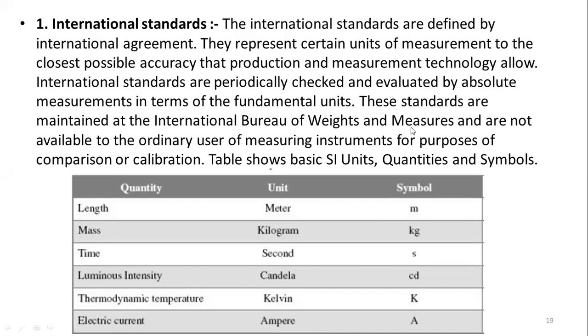See here, the first one is international standards. The international standards are defined by international agreement. Some countries or nations have joined together and made an agreement, which we call an international agreement. They represent certain units of measurement to the closest possible accuracy that production and measurement technology allows.